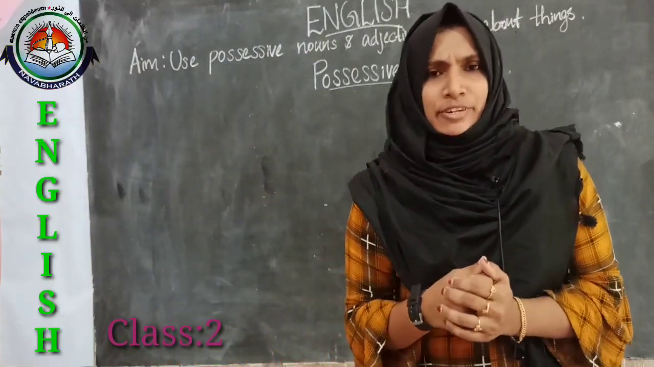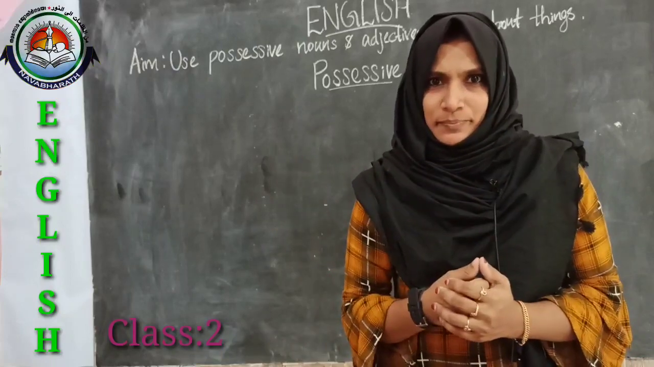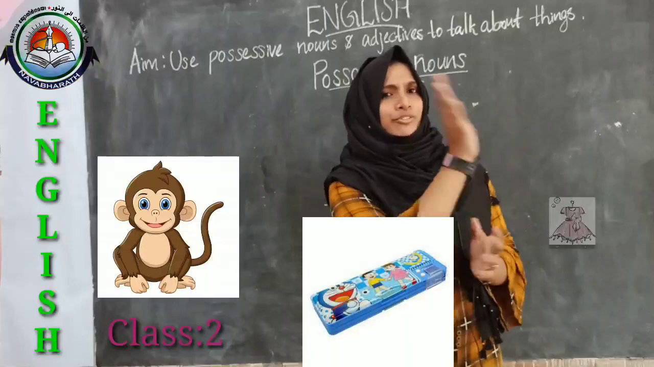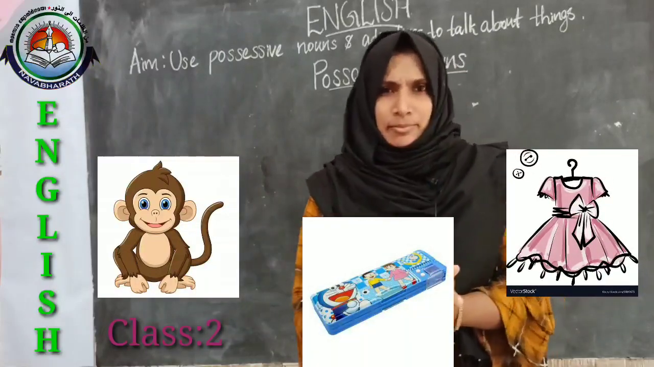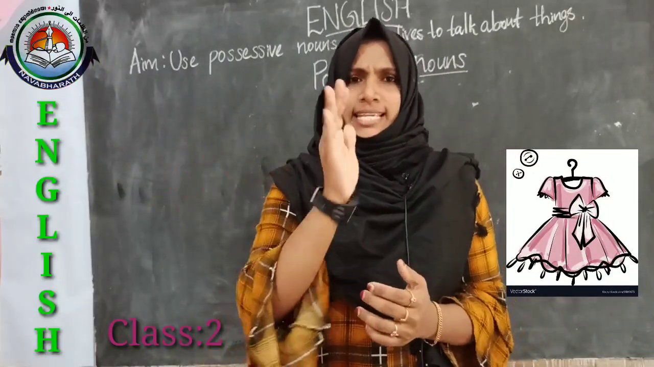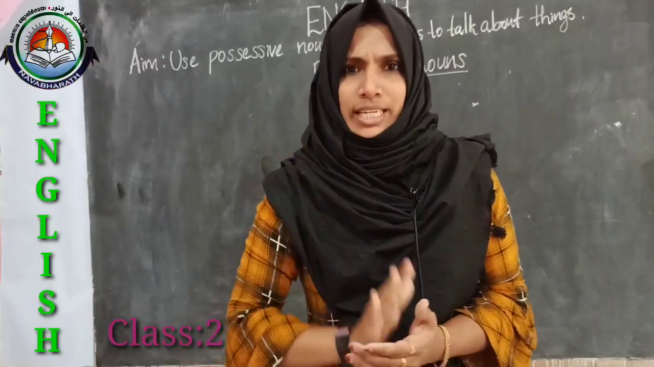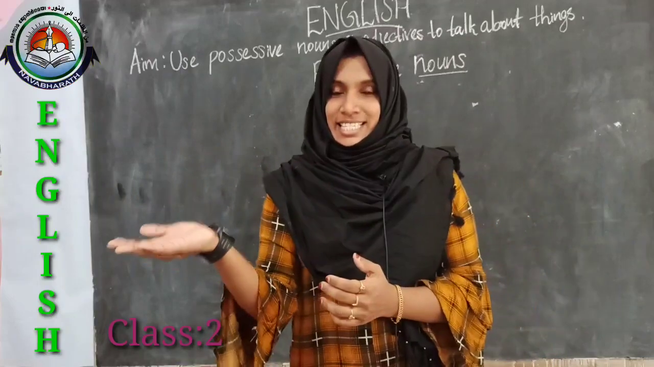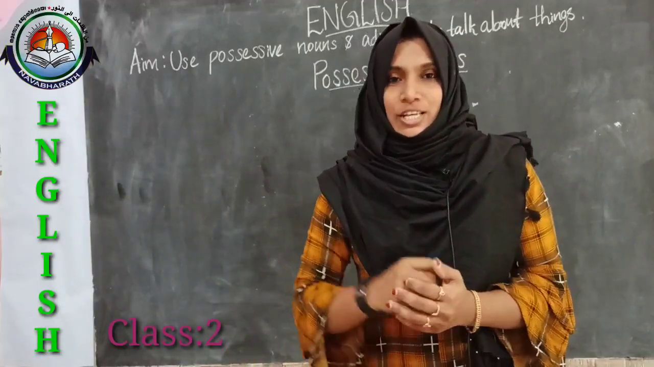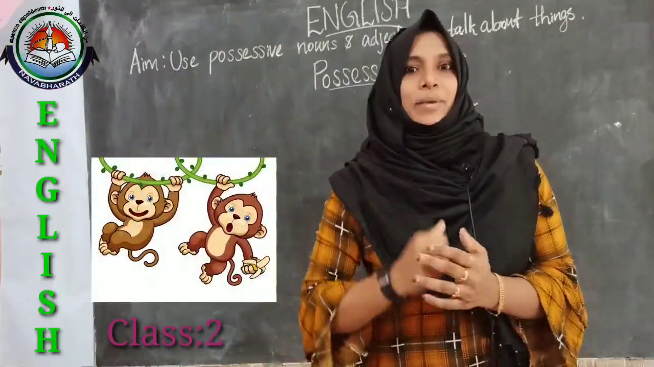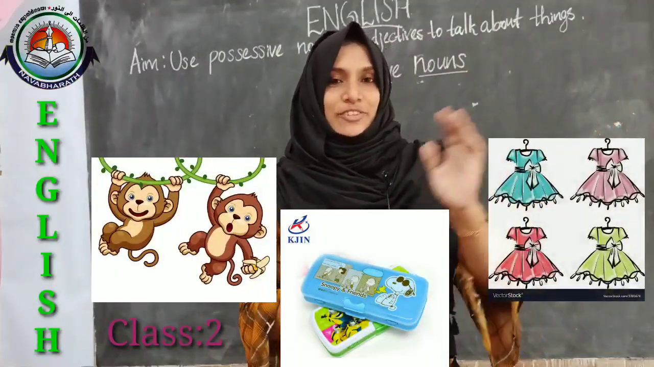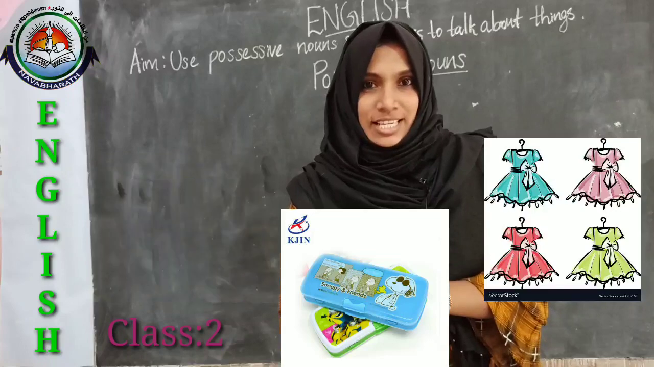Can you say some words with these singular nouns? Yes, monkey, box or dress. So these are some examples. Then how can we change these words into plural nouns? Yes, we have to add either s or es. So the monkey will become monkeys, the box will become boxes and the dress will become dresses.